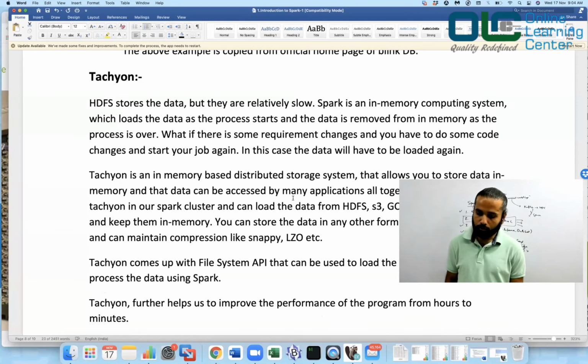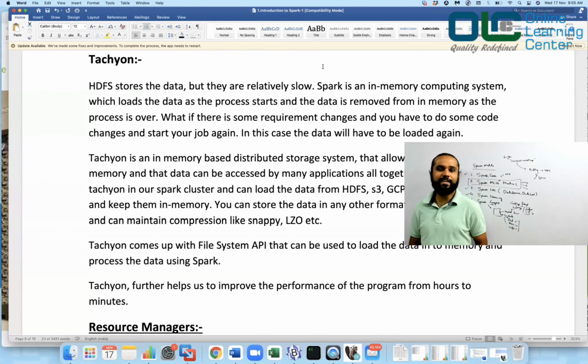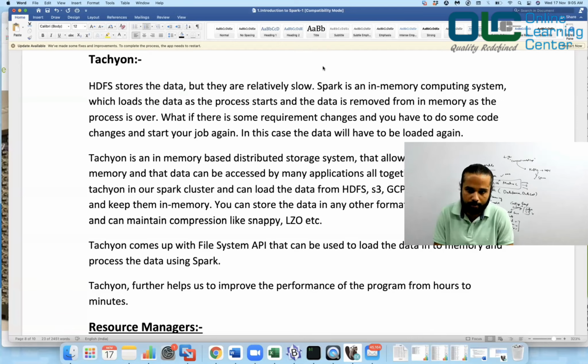Similarly, you have a concept called Tachyon. Now let's talk about this Tachyon. Okay, what exactly is this Tachyon? Again, this is a third party. It does not come with the installation of your Spark, but it is worth understanding what exactly it does. Okay. Now see this. HDFS stores the data, but is relatively slow.